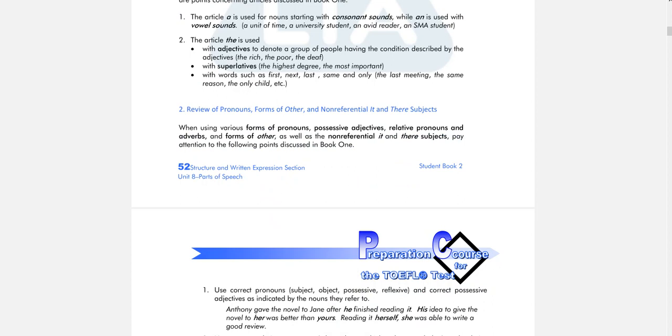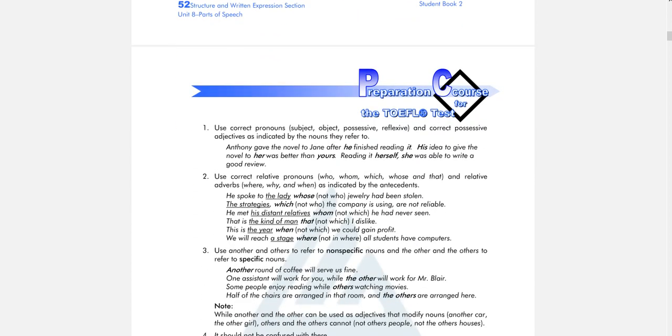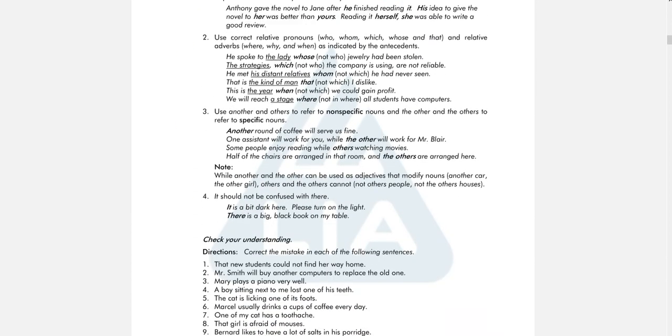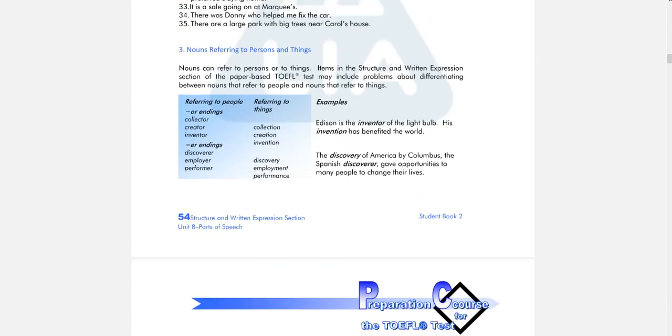Review of pronouns, forms of others, non-referential it, and their subjects. I'm just going to skip this because you have learned this in TP1. Now let's look at this: nouns referring to persons and things.